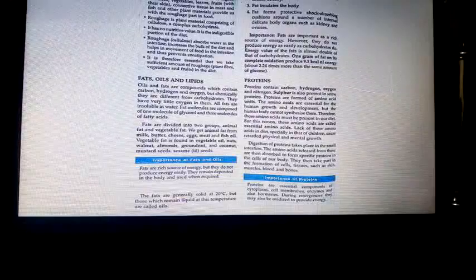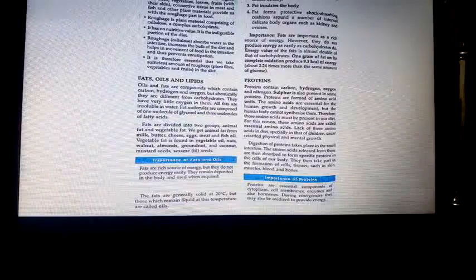Proteins are formed of smaller units called amino acids. The amino acids are essential for human growth and development, but the human body cannot synthesize them. Therefore, these amino acids must be present in our diet. The body cannot produce them. For this reason only, they are called essential amino acids. Lack of these amino acids in the diet, especially in that of children, causes retarded mental and physical growth.